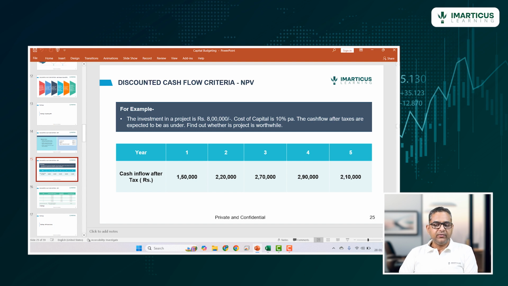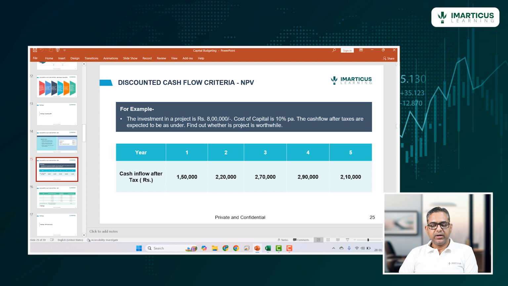All the relevant values are given to us. Investment in the project is 8 lakh rupees. So this is our cash outflow, and let's assume it is happening today. So if we are investing 8 lakh rupees today, we will show it under zero as minus 8 lakhs. After 1 year, we will get 1 lakh 50.